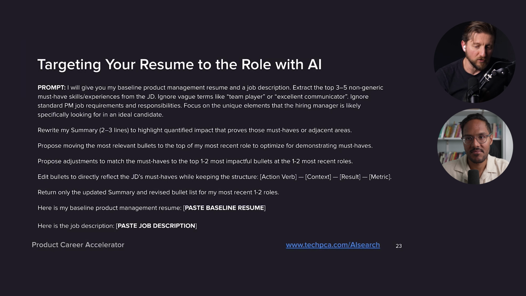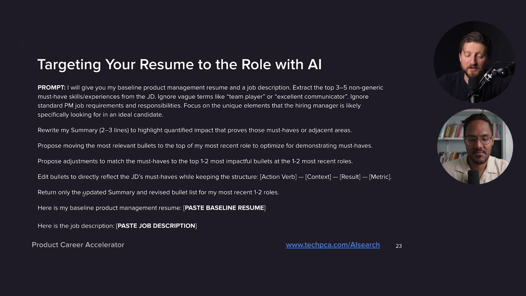Now, one thing to note here is that we are trying to keep our AI as honest as possible. But as you know, things happen. So it's going to be on you to sanity check this stuff and make sure that it doesn't just make things up. Because sometimes my solution for this is I recommend to apply for a role if you personally think you're at least a 50% overlap with what the role actually calls for. That way you're never going to be in a situation where your AI actually needs to make things up for you. Love it. Again, we're going to use the same bullet style.